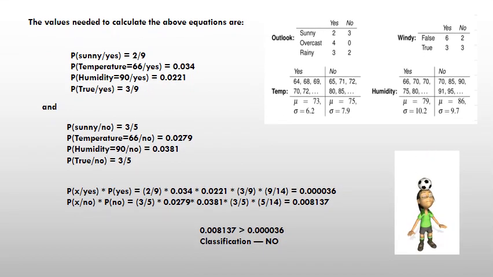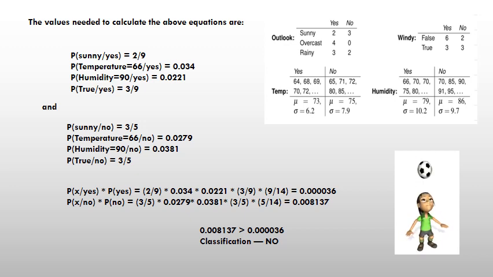You can see a likelihood table here which I made using my data set. The values needed to calculate the above instance are P sunny given yes, P temperature is equal to 66 given yes, P humidity is equal to 90 given yes, P true given yes, for outlook, temperature, humidity and windy.